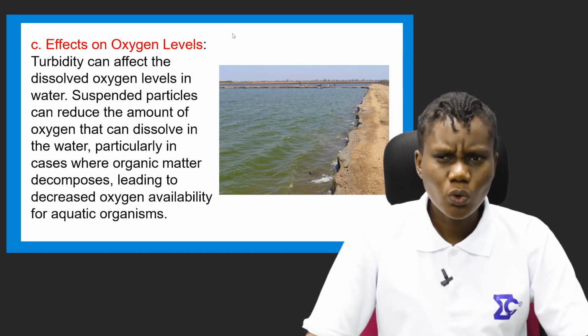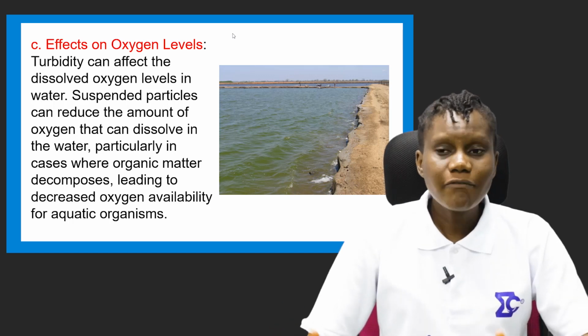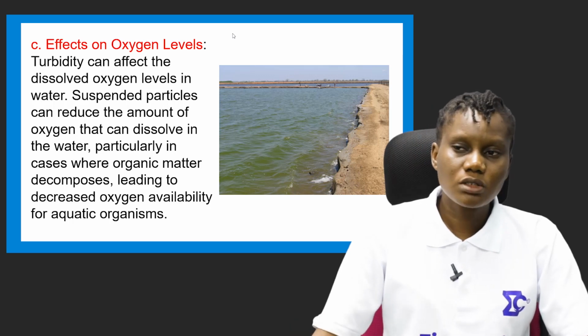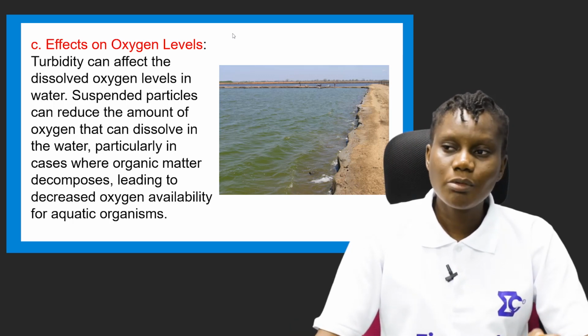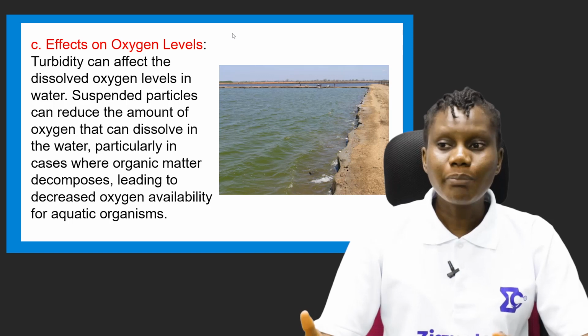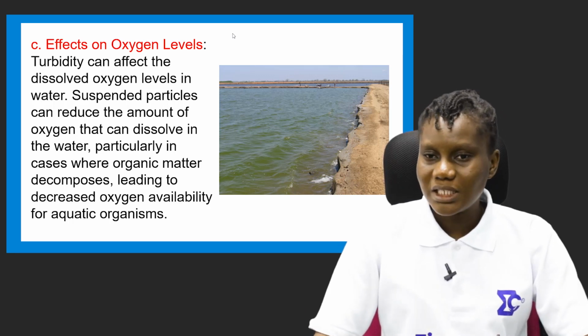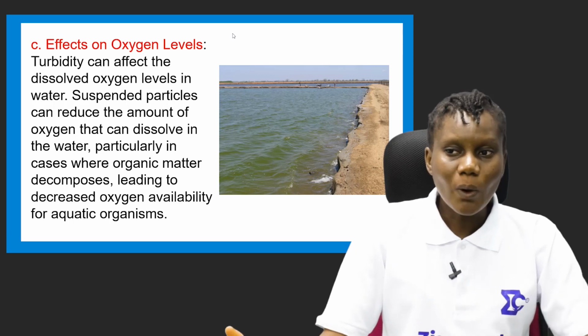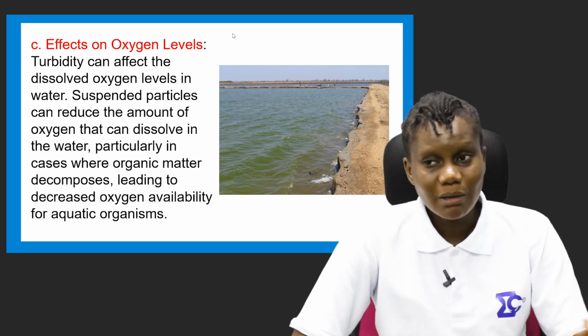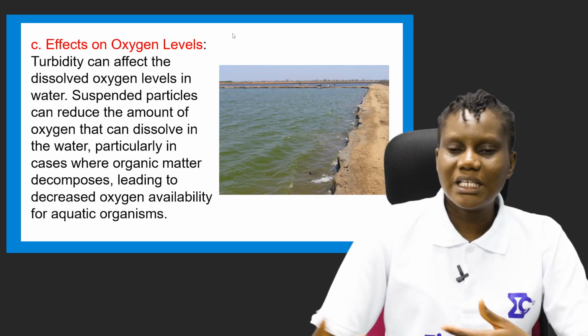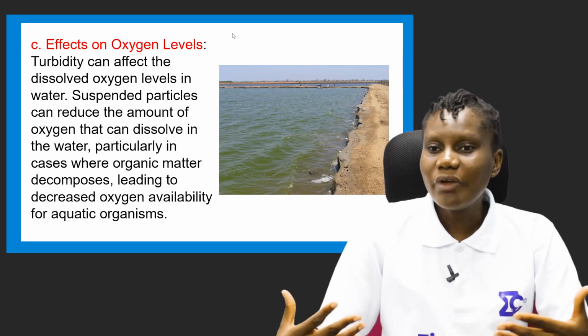I hope you understand what this will lead to, because every organism uses oxygen. Let me be more specific. Plants use carbon dioxide that animals release, while animals use oxygen that plants give off. So there is a kind of exchange there.